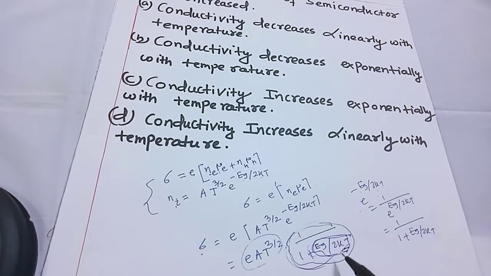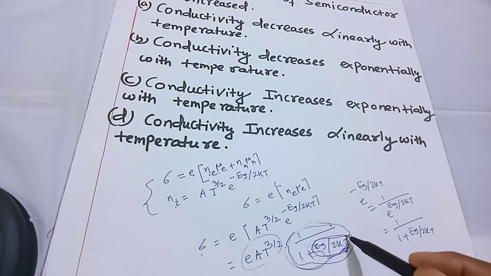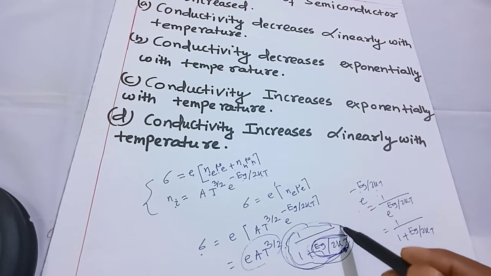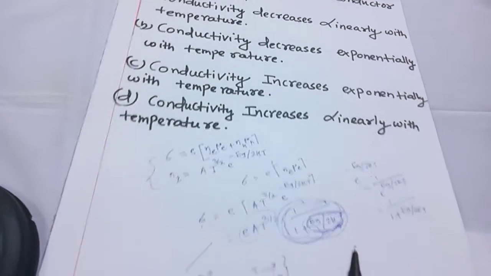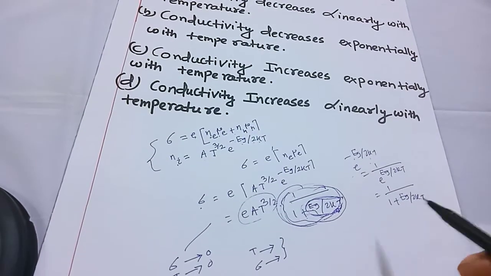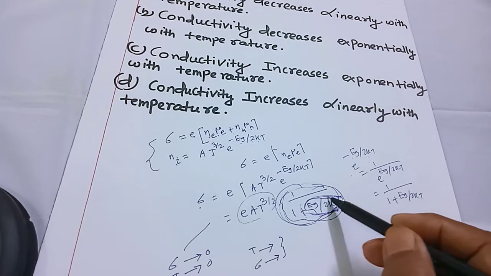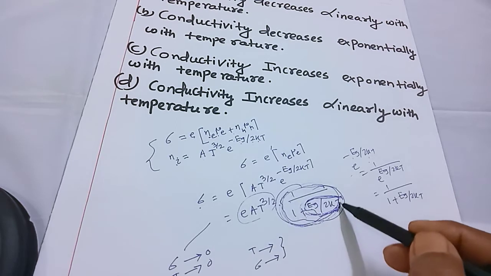This shows that when temperature becomes very small, that is temperature T tends to 0, this term becomes infinitely large, this term becomes 0, so that conductivity tends to 0. And if temperature becomes very large, this term becomes very small, so this term becomes very large.